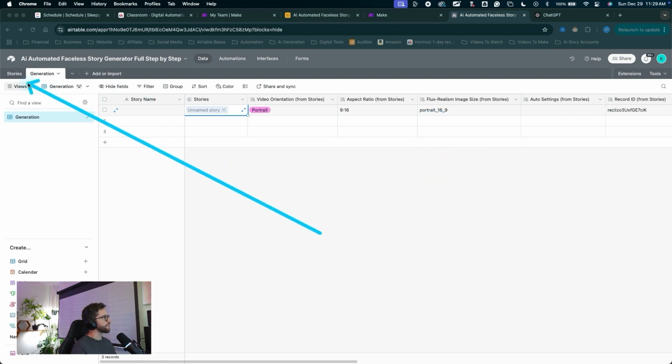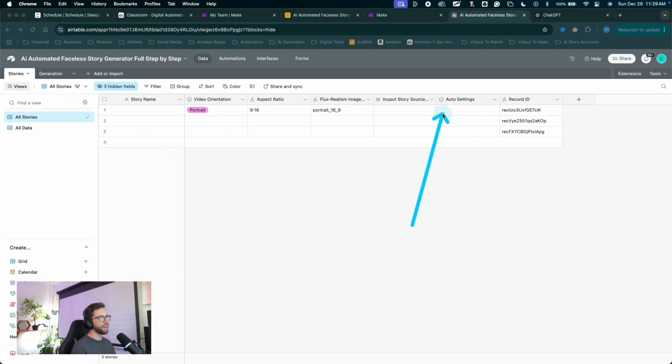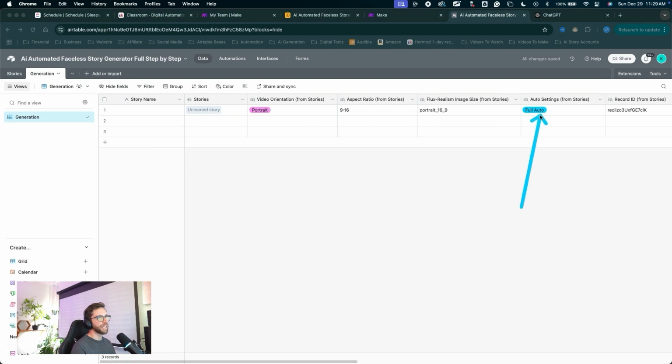If we go back into the stories table and we choose the auto settings setting here to full auto, come back into the generation table, we can see that setting has transferred over to the generation table.